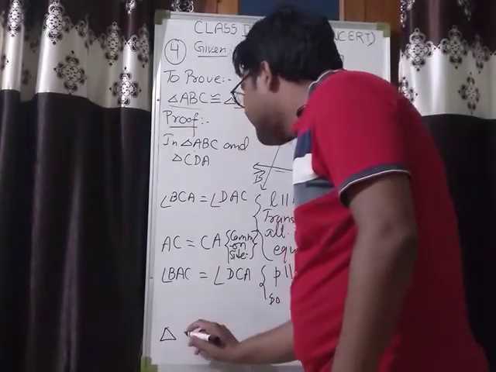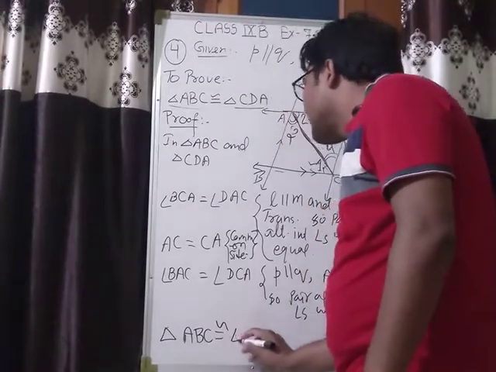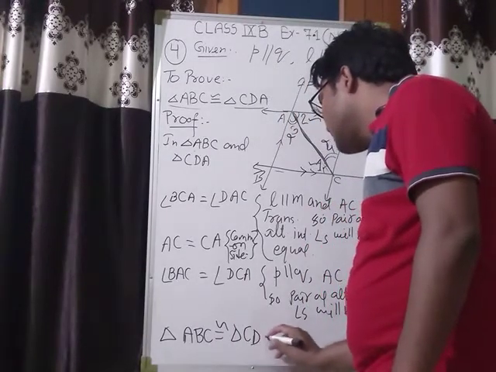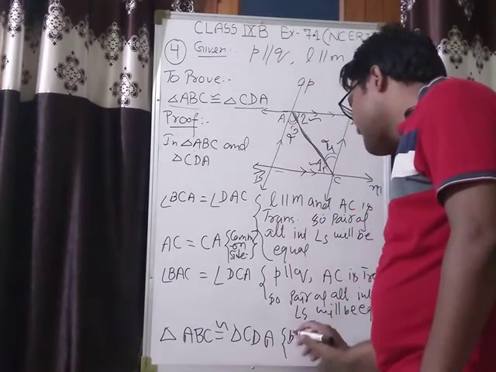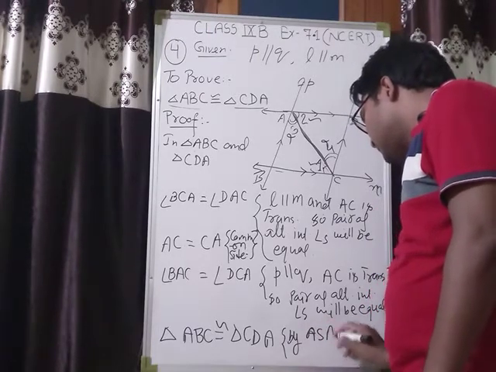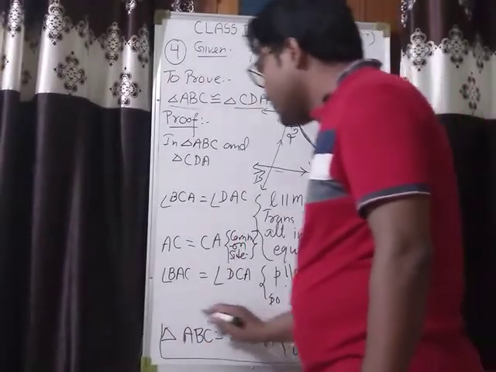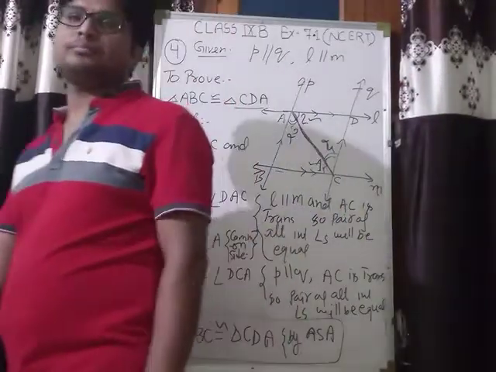So triangle ABC is congruent to triangle CDA by ASA congruence.